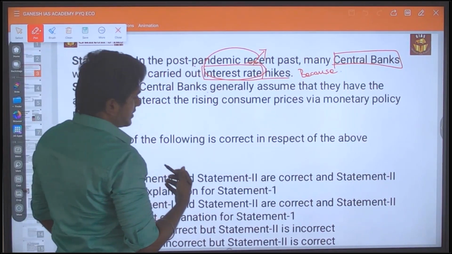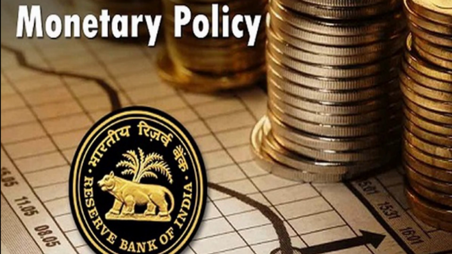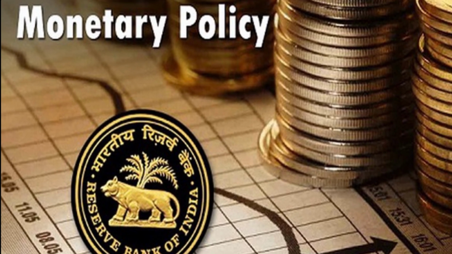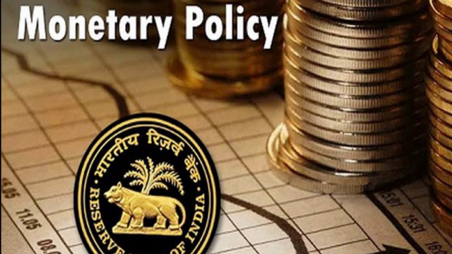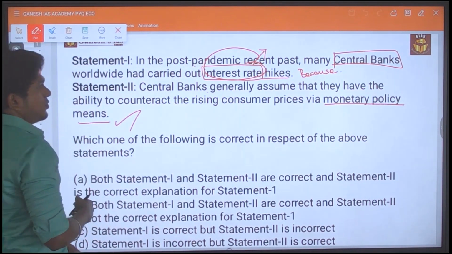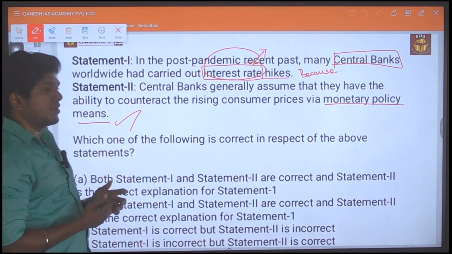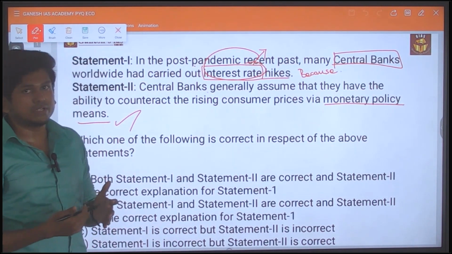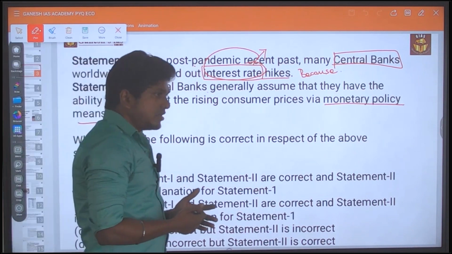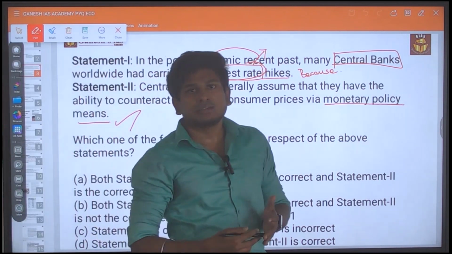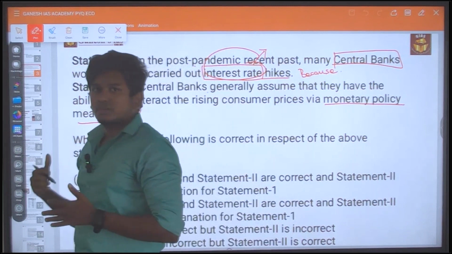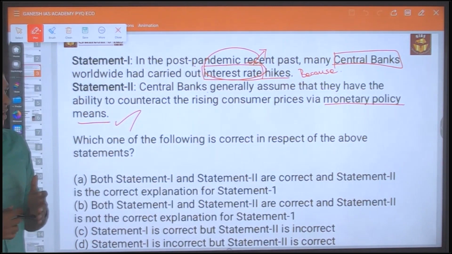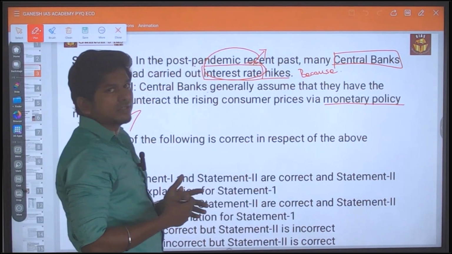The second statement speaks about monetary policy means. By that itself you can tell they are speaking about repo rate, reverse repo rate, bank rate, marginal standing facility rate. These are the things they are speaking about, and it is the way of controlling inflation in the market.